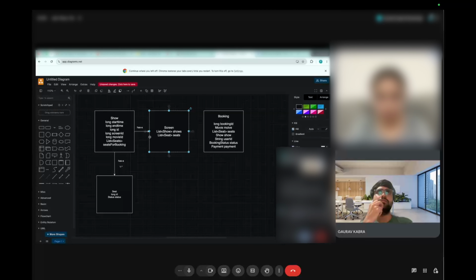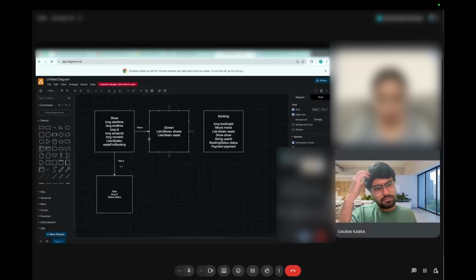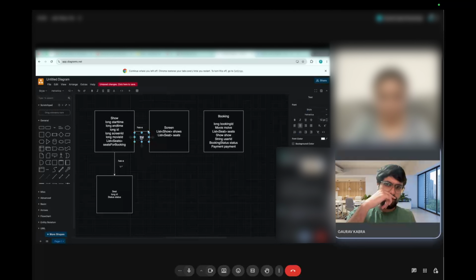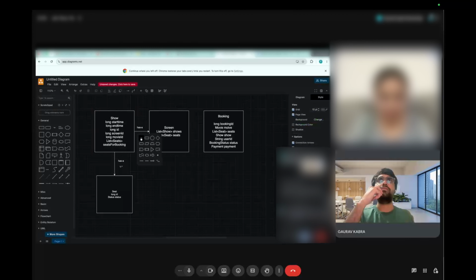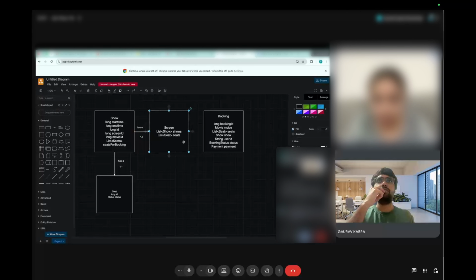Screen has multiple shows, so it will basically be many to one. Like this.